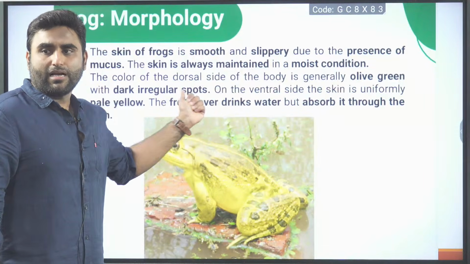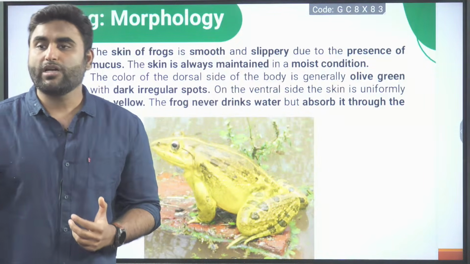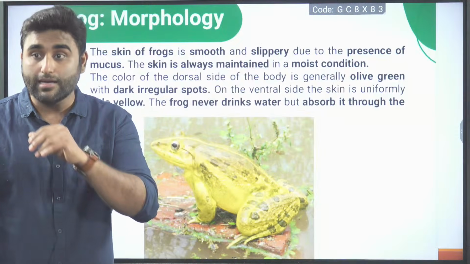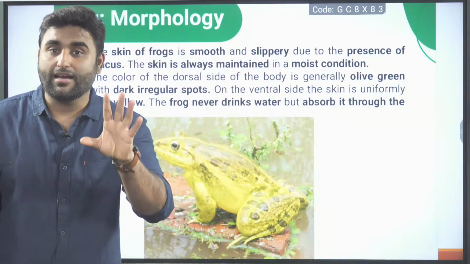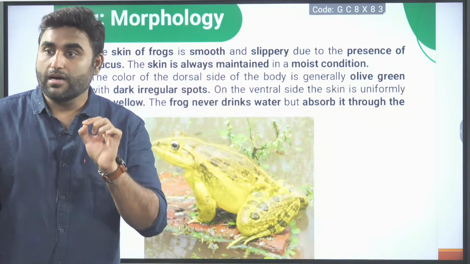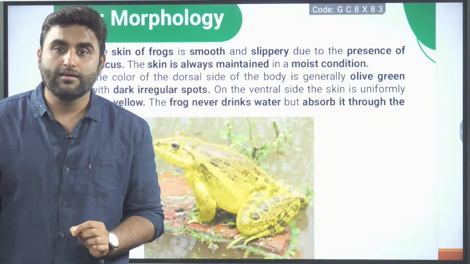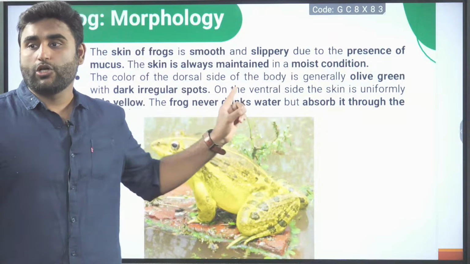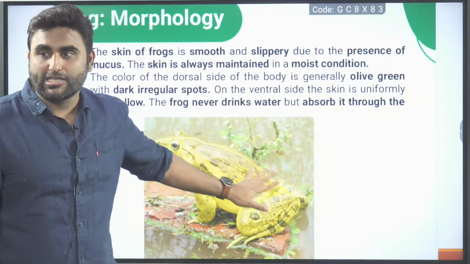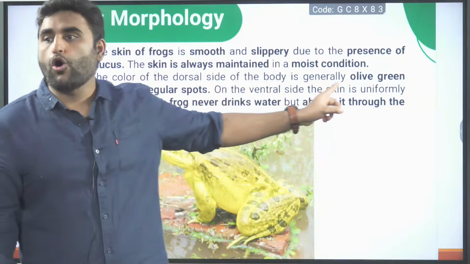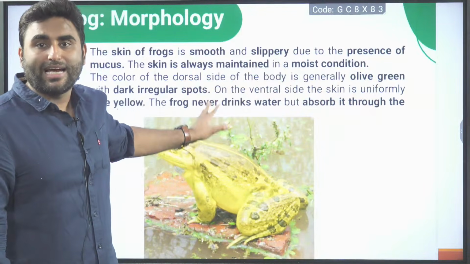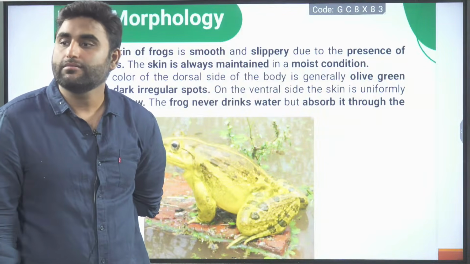Now next, the color. What is the color? We are studying Rana tigrina. Rana tigrina, dorsal side of the body. Back side of the body is which color? Olive green color. Dorsal side means back side.